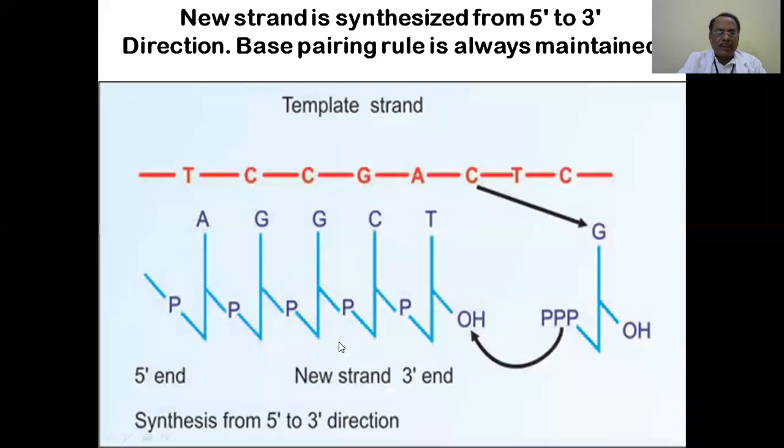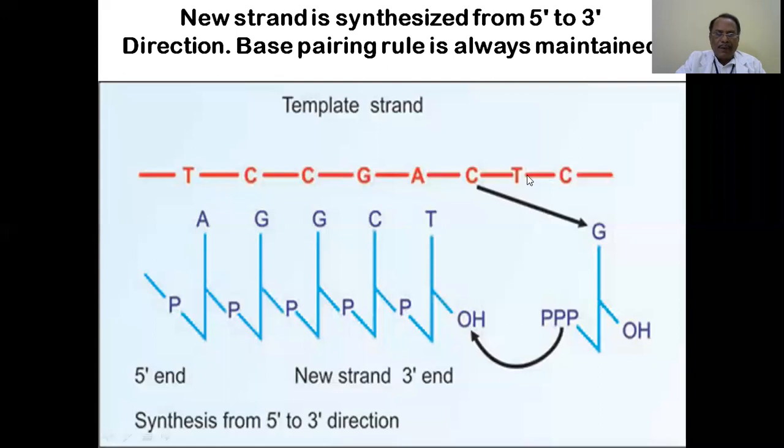Now what will happen? Once it is opened up, this is the parent strand, which has the primary sequence. Each animal will have its own sequence: T, C, thymine, cytosine, guanine, adenine, cytosine, etc. Here, the helicase is running ahead.